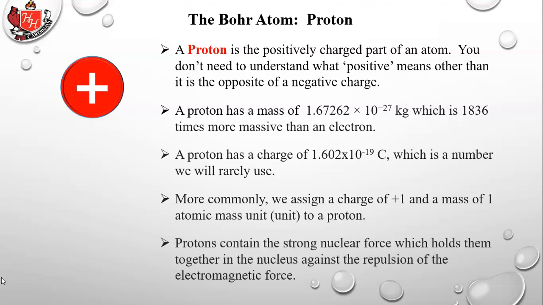Protons contain the strong nuclear force which holds them together in the nucleus against the repulsion of the electromagnetic force. So we just said that positive should repel positive. It does repel positive. So protons should push each other apart. So why doesn't the nucleus of an atom just fly apart? It can have a lot of protons in it. The answer is the strong nuclear force holds them together.